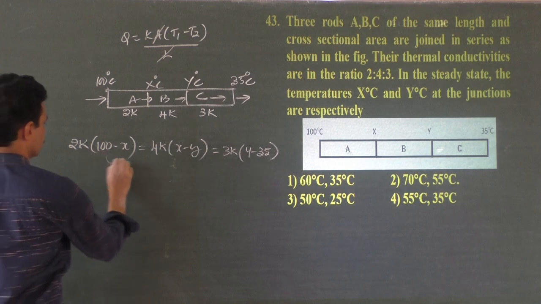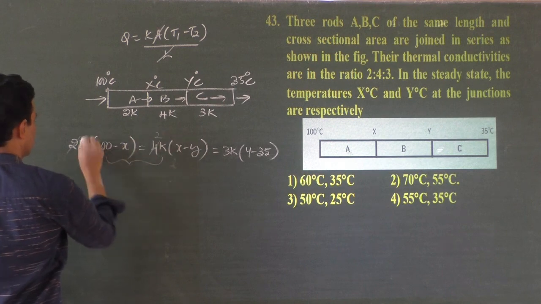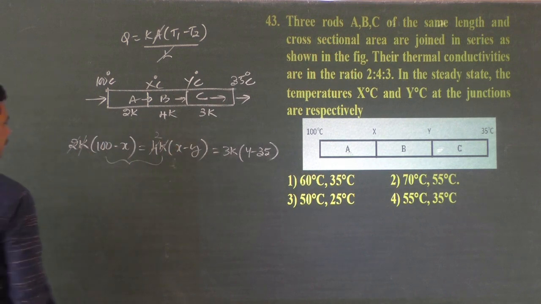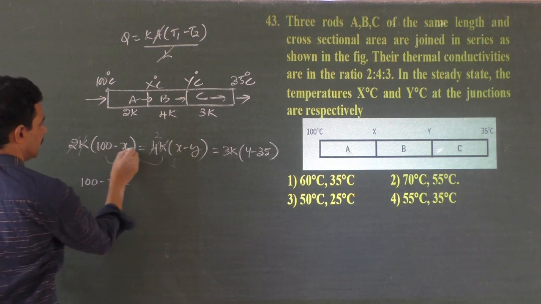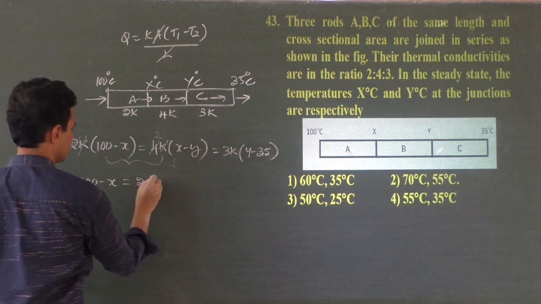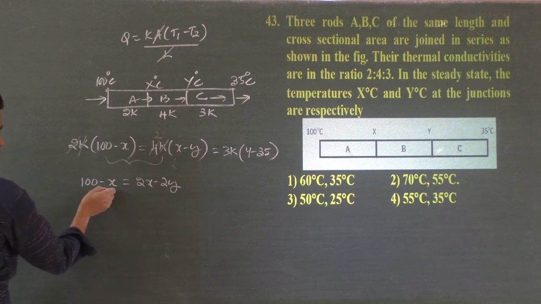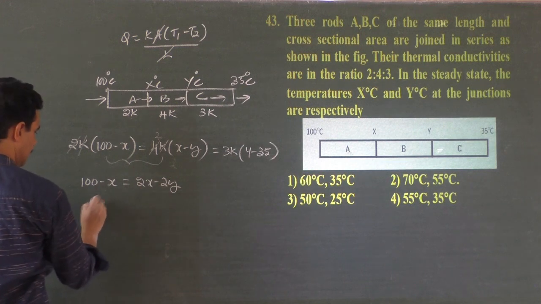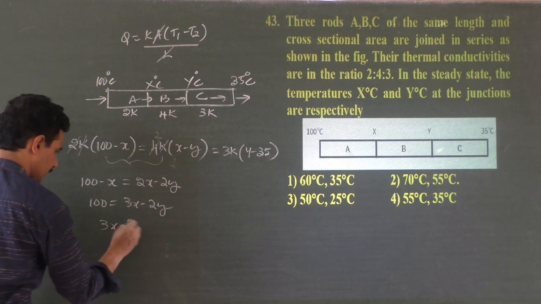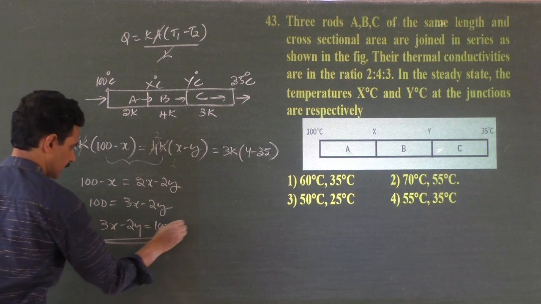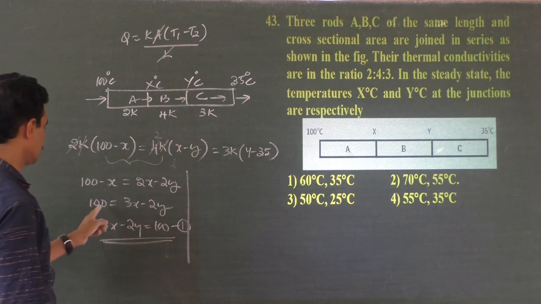Now we will take these two. When we take these two, the 2s and the K's get cancelled. What will remain here? 100 minus X is equal to 2X minus 2Y. This 2X comes here, or you can take this X here. 100 is equal to 3X minus 2Y. So 3X minus 2Y is equal to 100. One equation.